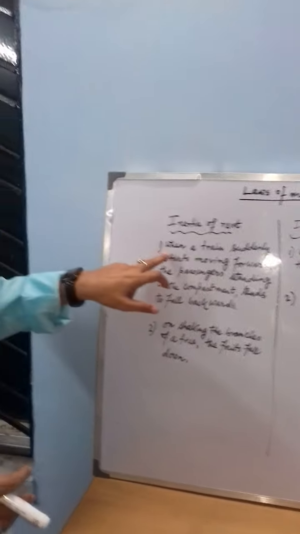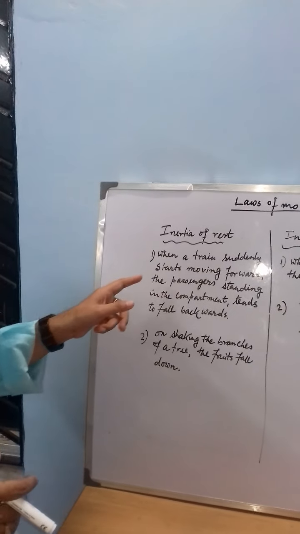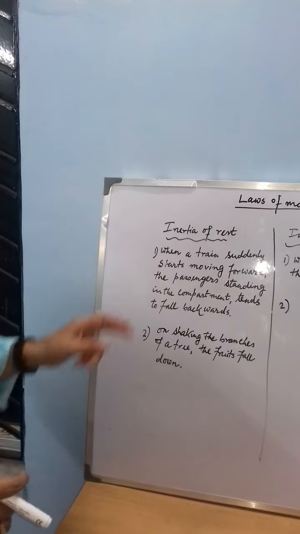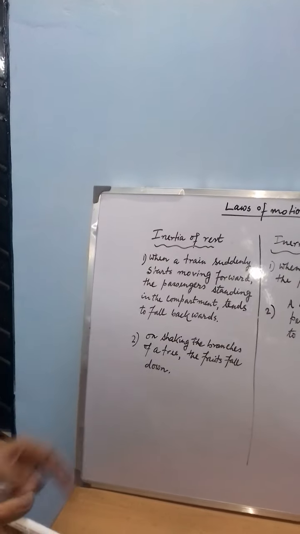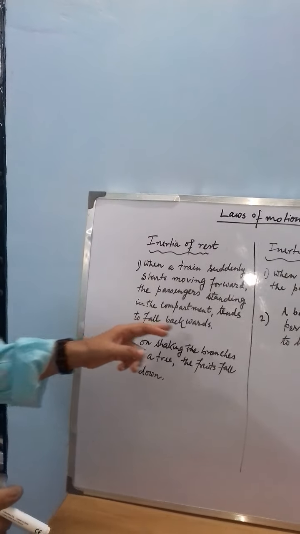A common example: when a train suddenly starts moving forward, the passenger standing in the compartment tends to fall backwards. Whenever the train is at rest, the entire body of the passenger is at rest. Now suddenly the train moves in the forward direction.